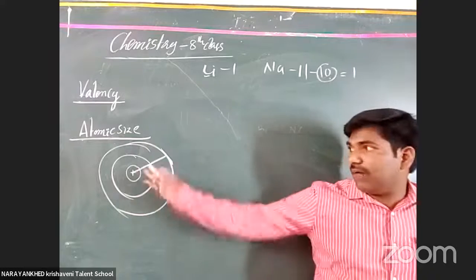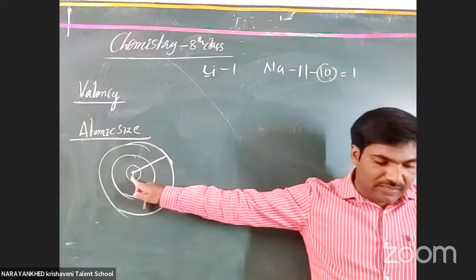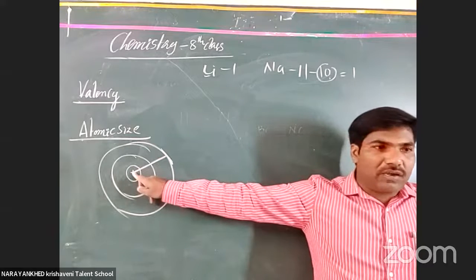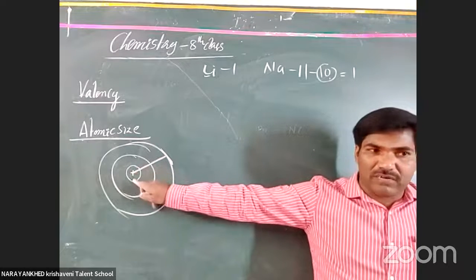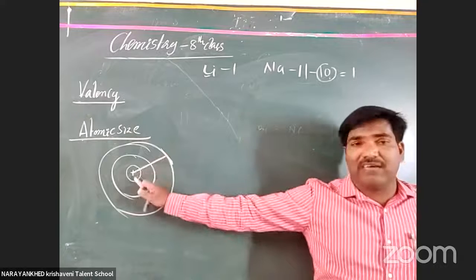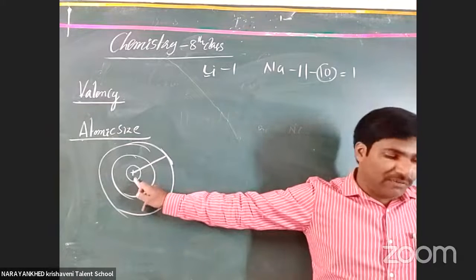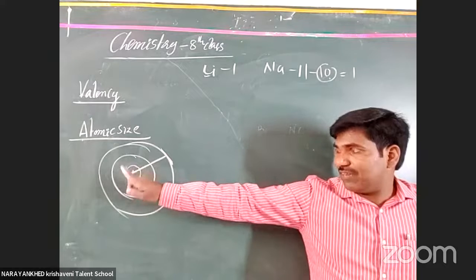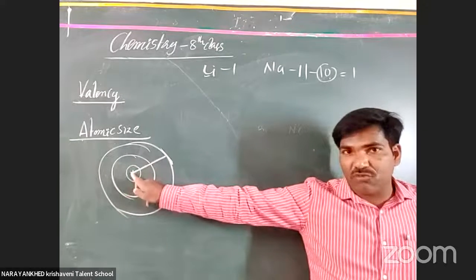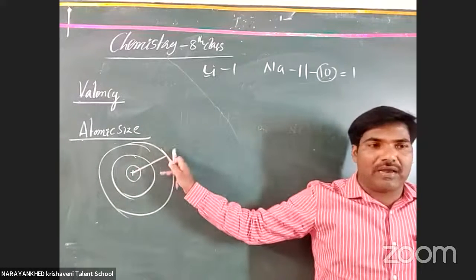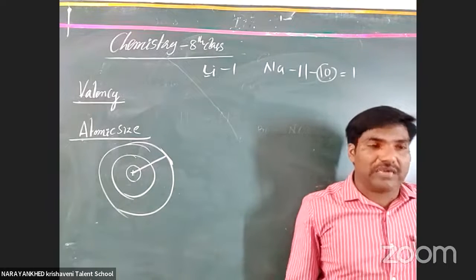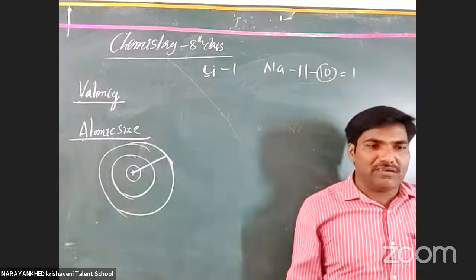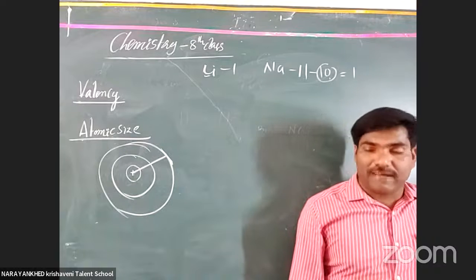Whatever the atomic size is, we consider the distance between the nucleus and the outermost orbital. This is actually the atomic radius. The distance between the nucleus and the outermost orbital is called the atomic radius. The atomic radius increases depending on the atomic size.